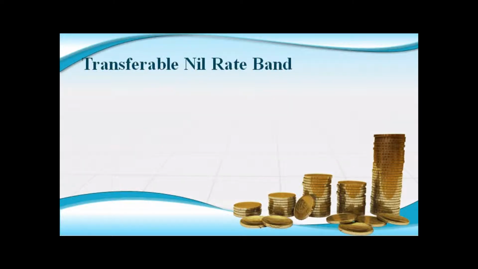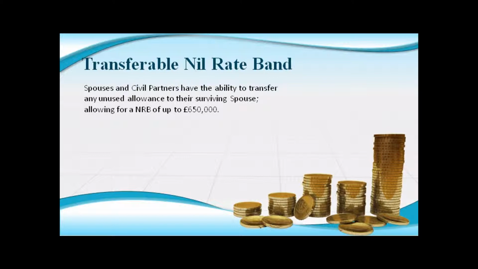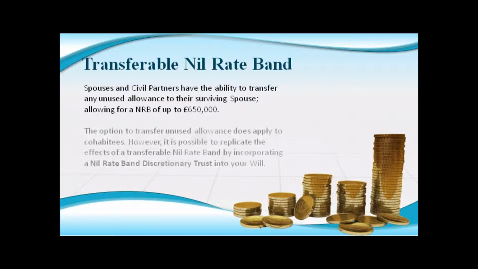Since 2007, spouses and civil partners have the ability to transfer any unused allowance to their surviving spouse, allowing up to £650,000 to be used to reduce the IHT liability on their combined estates. The option to transfer unused allowance does not extend to cohabitees and other beneficiaries.